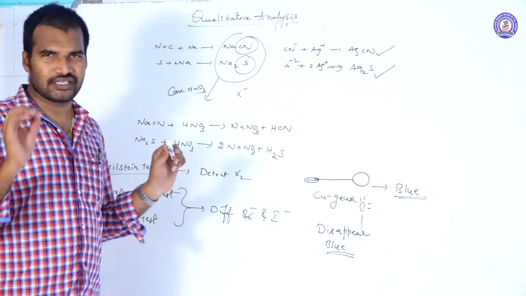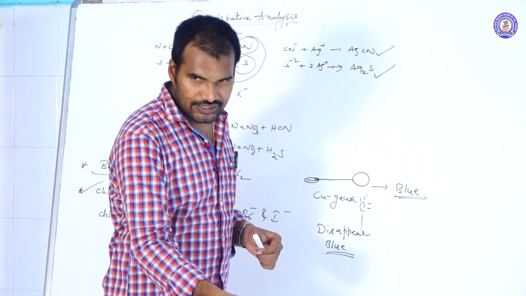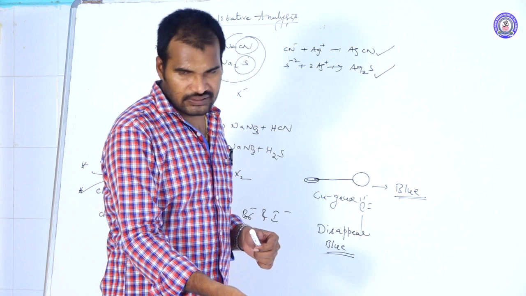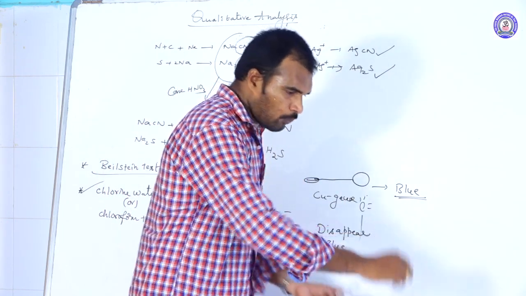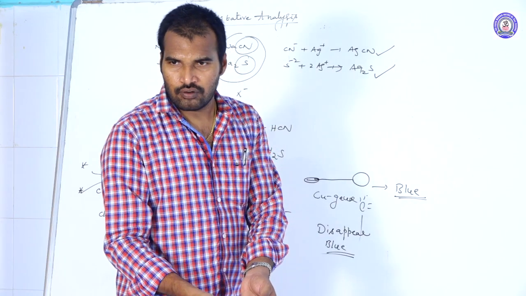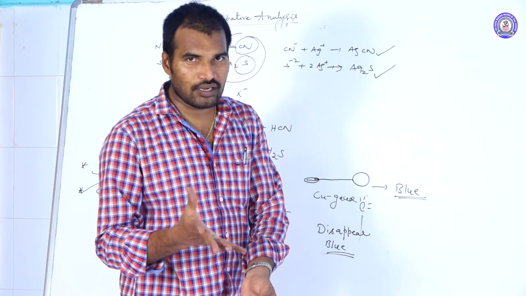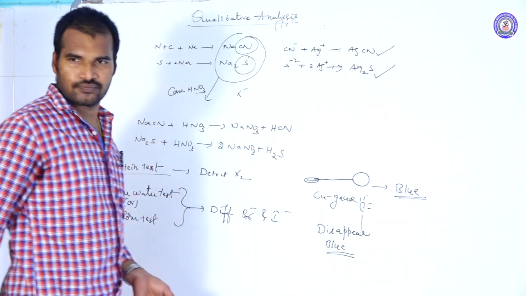That's it. Simple test. Take the copper wire and heat it in the Bunsen burner until that blue color disappears. Immediately you touch it in an organic compound. Again you reheat. On reheating, if you get the blue color, it confirms the presence of halogens.